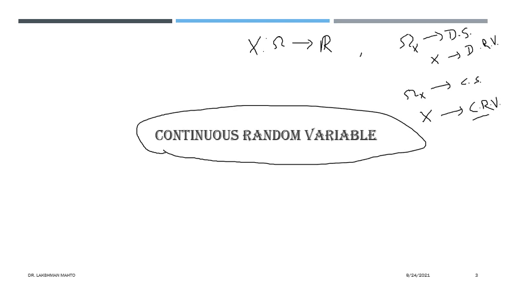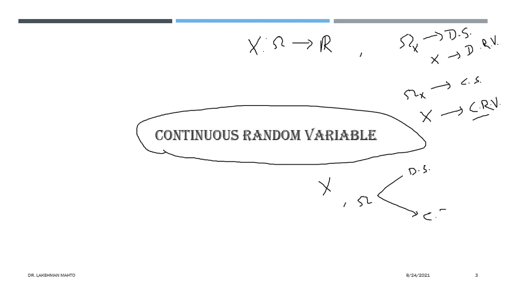So one question I'm asking: if you are taking a discrete random variable, then what is the nature of omega, that is the sample space, whether it is always a continuous set or discrete. It may also be discrete; it must be discrete for defining a discrete random variable, or it may be continuous.